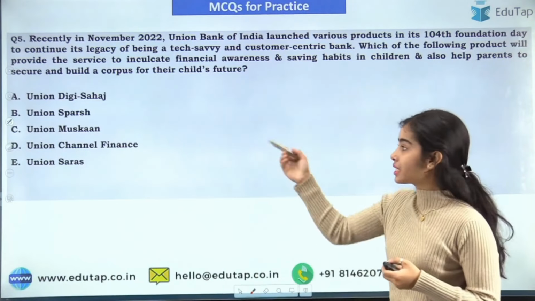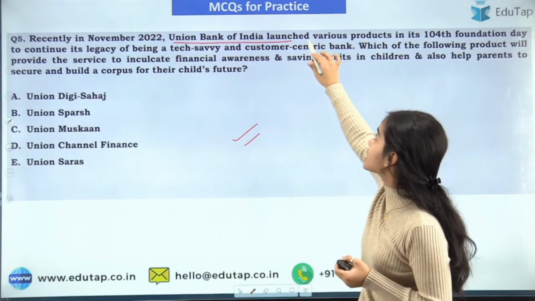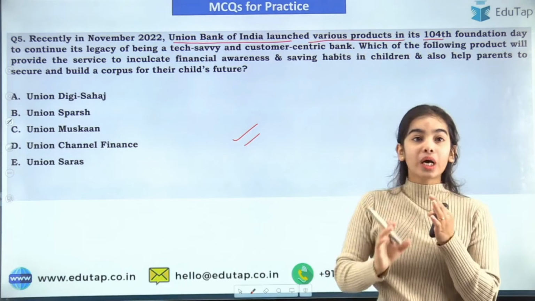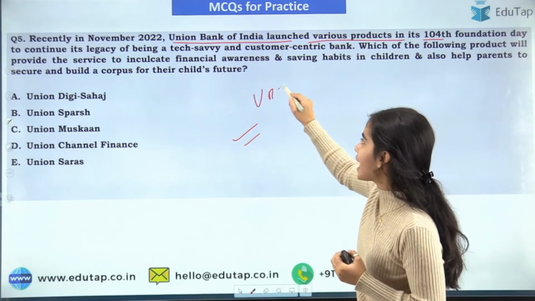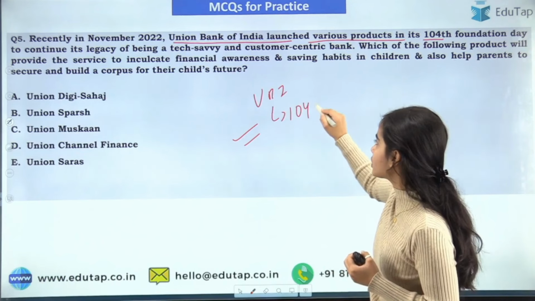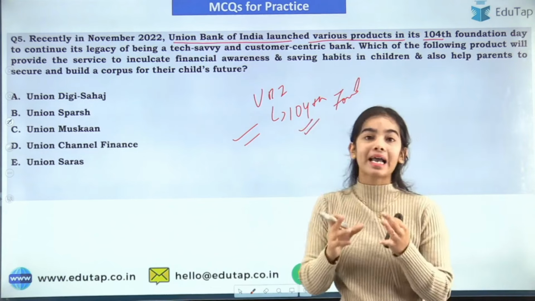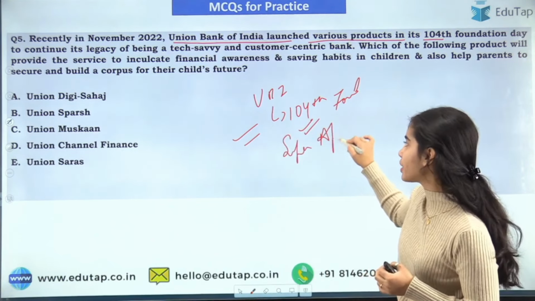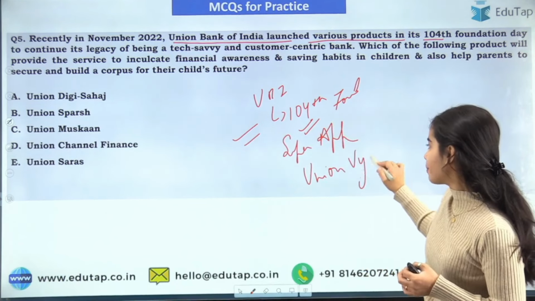Now the next question is regarding the recent November 2022, when Union Bank of India launched various products on its 104th Foundation Day to continue the legacy of being tech savvy. On this Foundation Day, the Union Bank launched its super app. What was the name of the super app? Do you all remember? It was the Union Vyom app, okay.